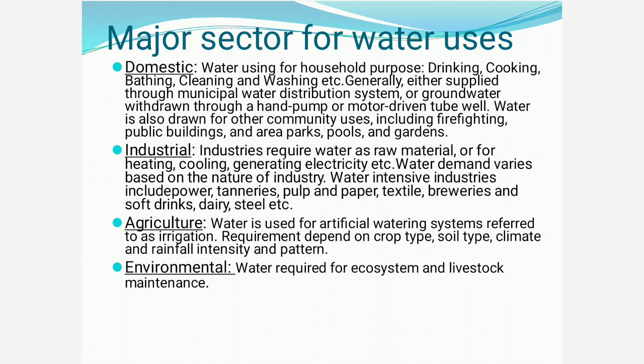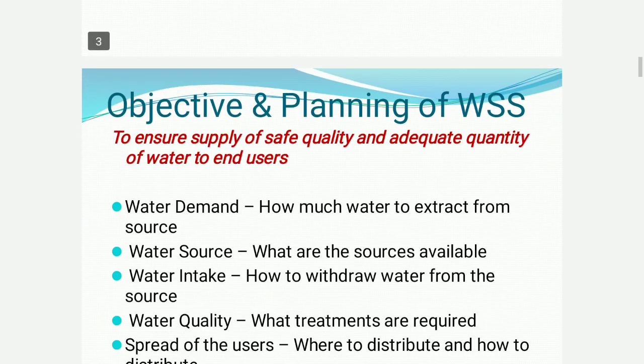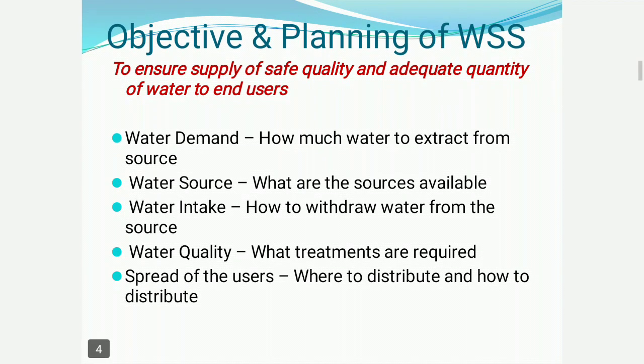And the fourth sector is the environmental sector. It is mainly for the livestock. Livestock means all the cattle, that is animals, fishes, aquatic animals, all are covered under this environmental sector. So this paper aims only at the domestic sector. And we'll start with the objective and planning of water supply scheme.